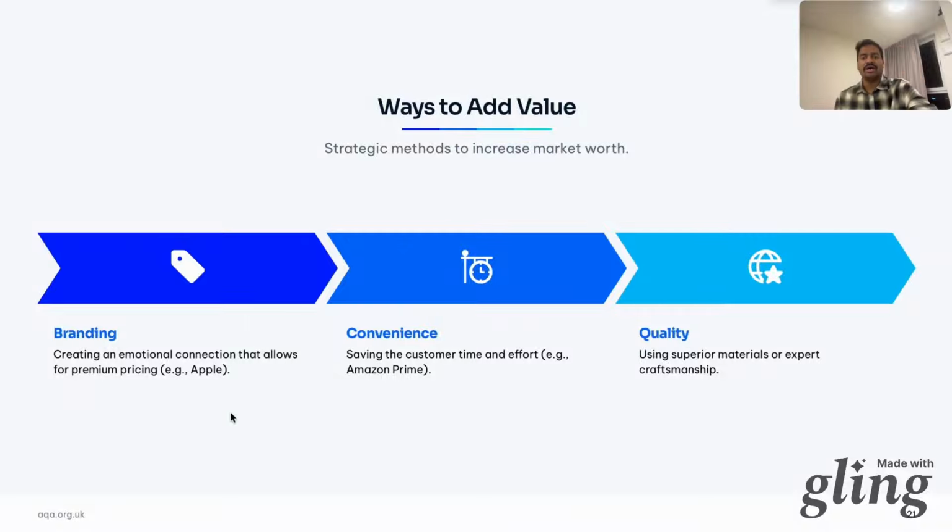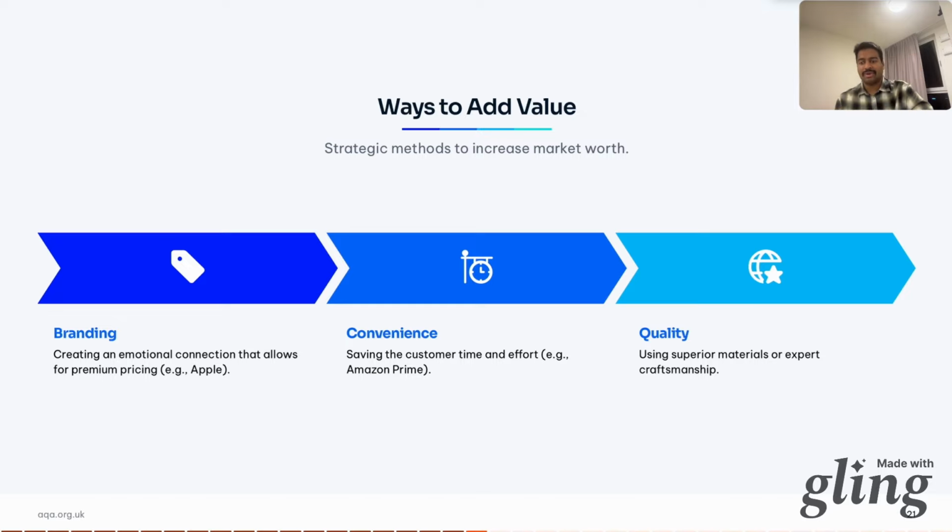If you see in Poland, AQA is one store that is very famous for its branding, convenience and reliability, and also quality and credibility. So quality, using superior materials or expert craftsmanship. A Rolex isn't just a watch, it's a piece of engineering. It also has an emotional attachment with a Swiss person. For example, my friends from Switzerland, they love their Rolex watches because their grandfathers and their fathers used it since they knew where the family is going. So they look at their family's time in that watch. It's like a watch that has seen their family's continuation. And it's also about the engineering and the brand resonance.